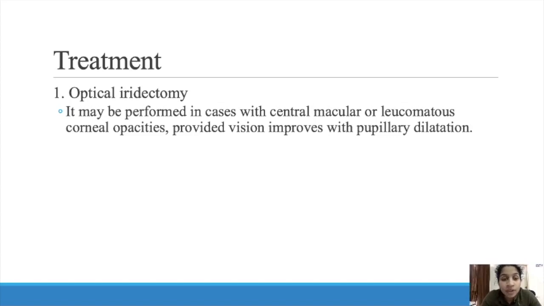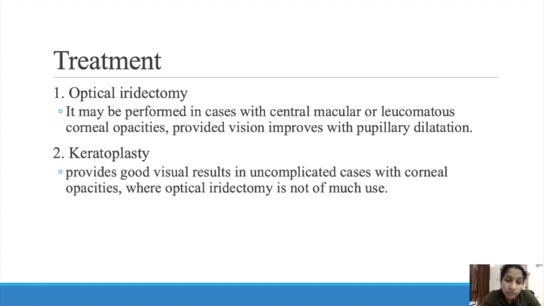Next is keratoplasty. Keratoplasty provides good visual results in uncomplicated cases with corneal opacity, where optical iridectomy is not of much use. If it is not of much use, then we can go for keratoplasty. Keratoplasty is nothing but a transplantation, a corneal transplantation.